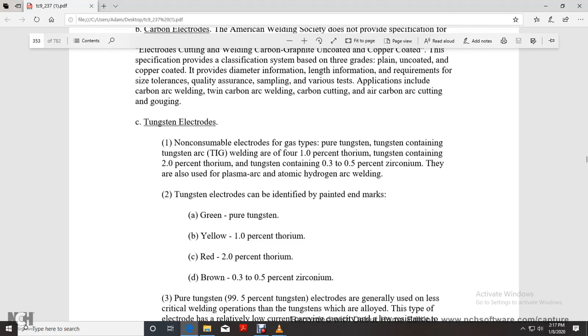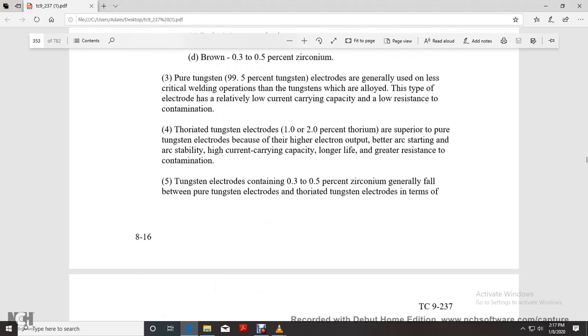Pure tungsten electrodes, 99.5% tungsten, are generally used in less critical welding operations. Tungsten electrodes that are not alloyed have relatively low current carrying capacity and low resistance to contamination. Thoriated tungsten electrodes, 1 to 2% thorium, are superior to pure tungsten electrodes because they have higher electron output, better arc stability, higher current carrying capacity, longer life, and greater resistance to contamination.